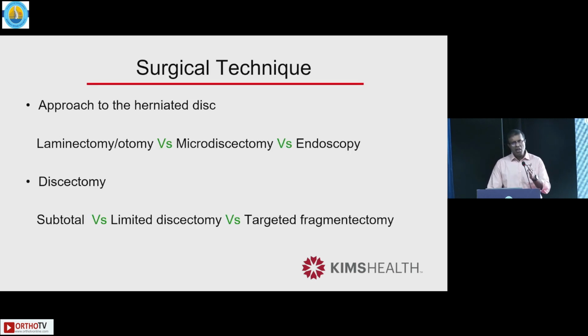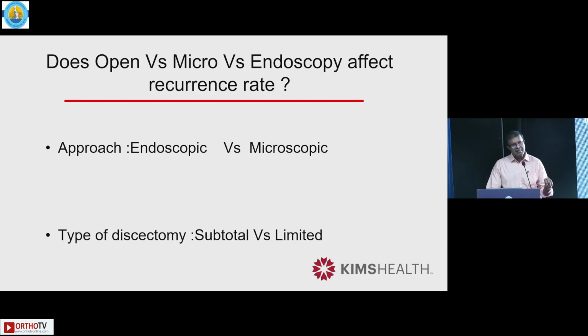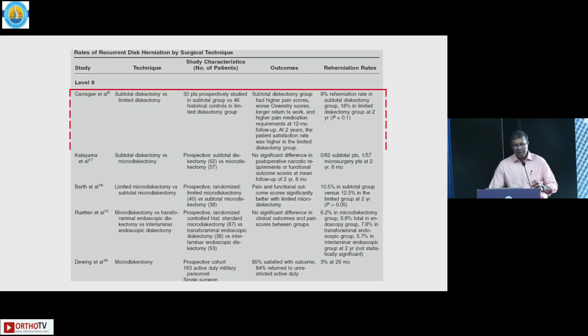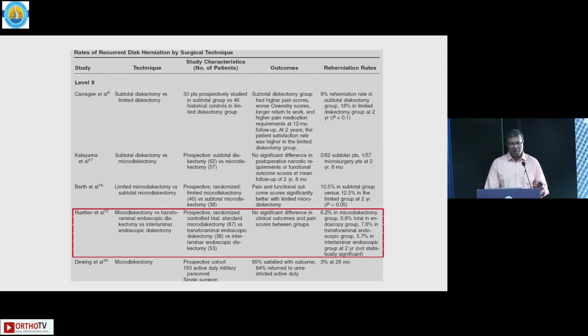Now, a lot of them allude to whether the surgical technique has anything to do with it. Did you do a subtotal versus limited, targeted fragmentectomy, which is done today in endoscopic surgery? Do they have an increased recurrence? And does an open surgery have an increased recurrence as compared to microscopic? And did your technique of discectomy have a bearing on increased recurrence? When you look at the literature, it says that there is not much difference between subtotal versus total, or open versus endoscopic. This was a paper from the master himself, Sebastian Rutten, which did not find any increased recurrence because of endoscopy as compared to microdiscectomy.